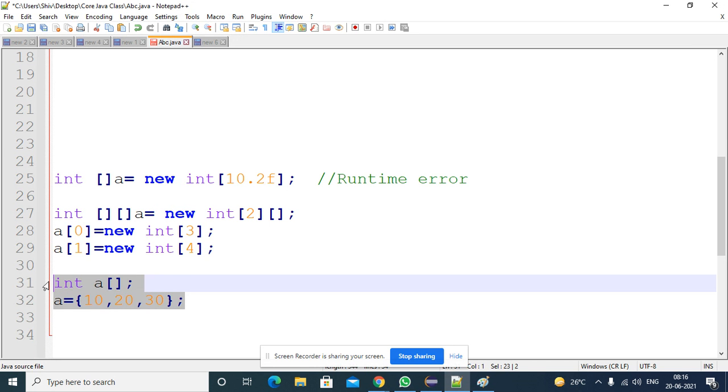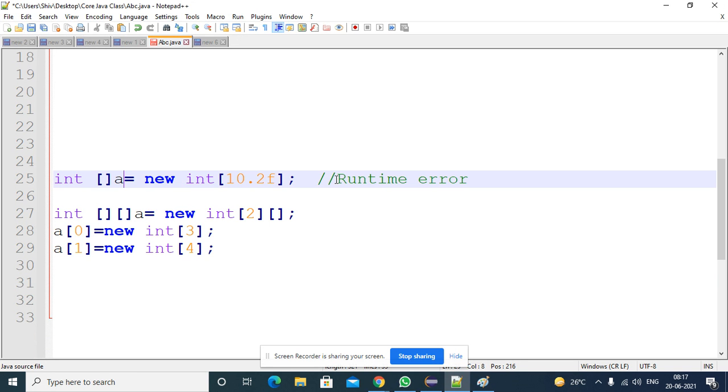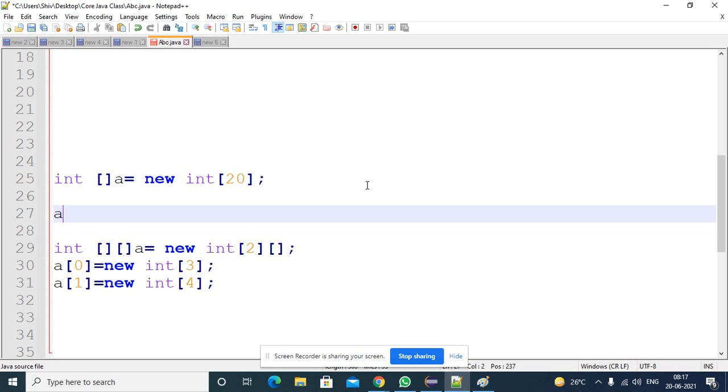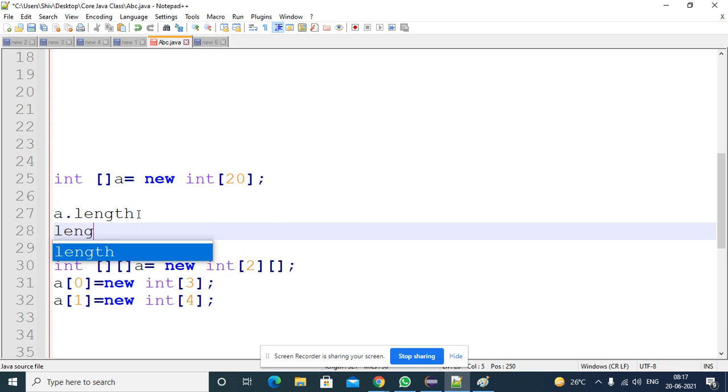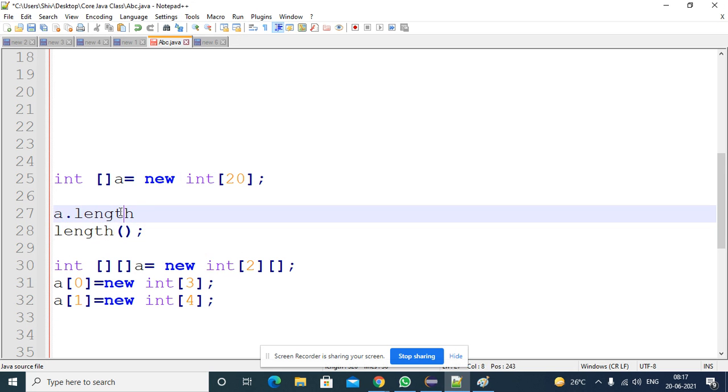So how to get the size of the array? By using the length property. Suppose you want to get the size of this array, which is already constructed at compile time, 20. You can apply it on top of the variable: a dot length. This is a length property, not a method. Length method is different, length property is different.